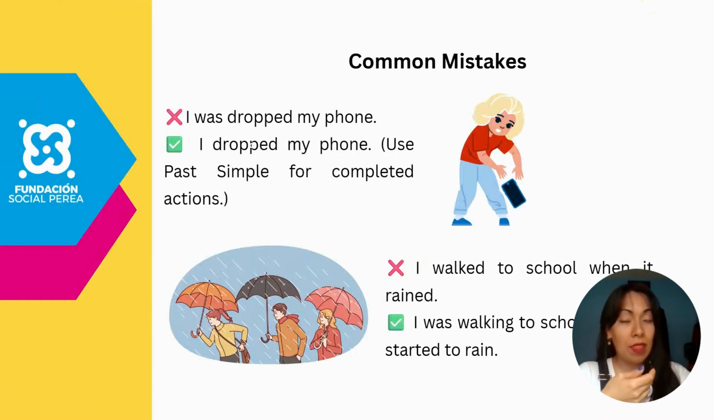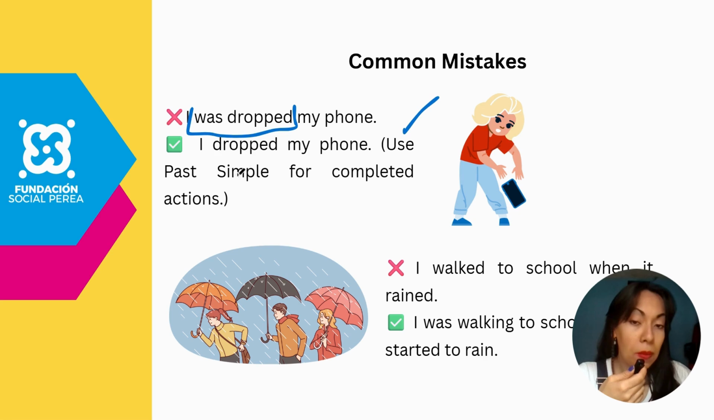What are common mistakes? It's really important to be careful with the actions that occurred, started and ended, and the actions that were in progress. For example, if you check the first one, when the person said, I was dropped my phone, no way. This structure that you see over this side is like using the passive voice, and by the context it is not convenient. So it means that the sentence is incorrect. How will be the right form? I dropped my phone. So the person uses simple past or past simple for completed actions.